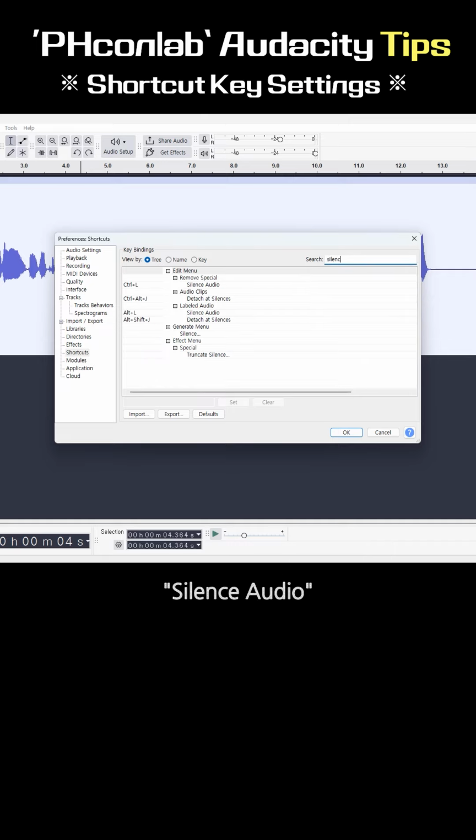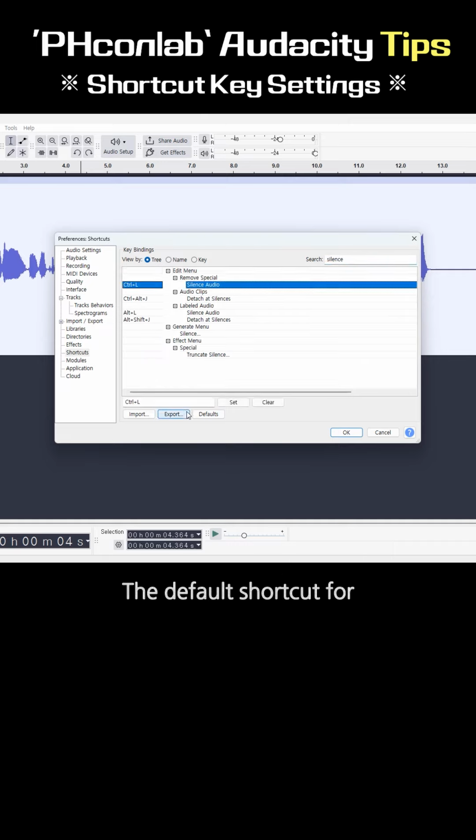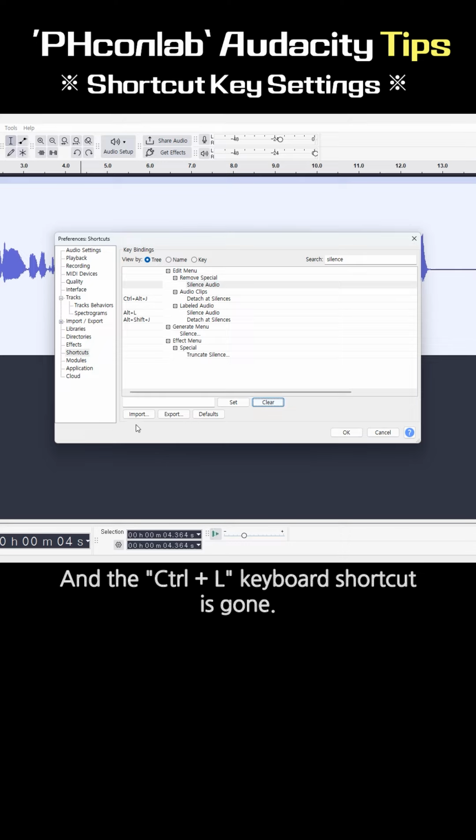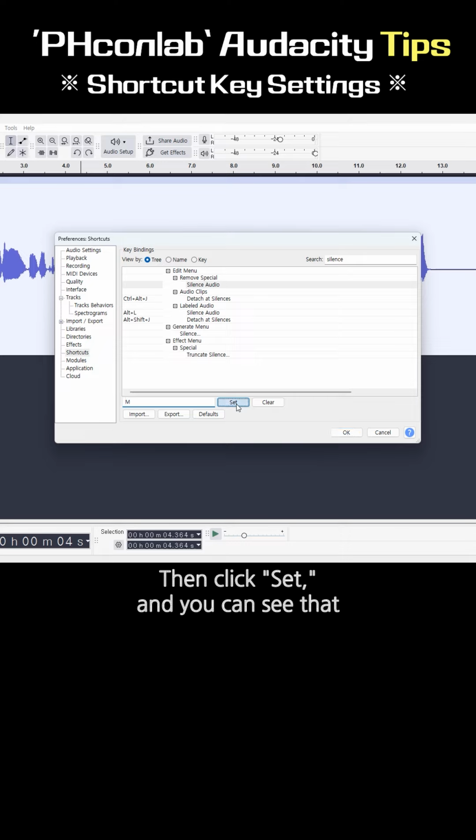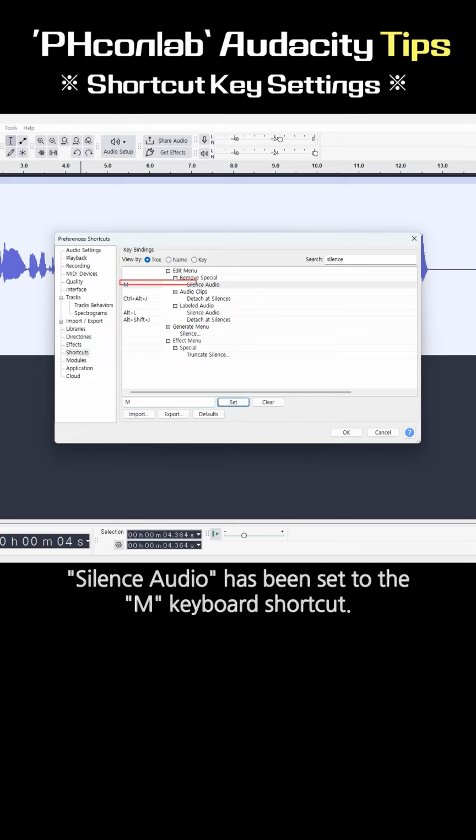Silence audio. The default shortcut for silence audio is Ctrl-L, but Ctrl-L is inconvenient to use, so I'll change the shortcut to M, the first letter of mute. First click Clear at the bottom, and the Ctrl-L keyboard shortcut is gone. Then, place your mouse cursor in the box below and type M. Then click Set, and you can see that silence audio has been set to the M keyboard shortcut.